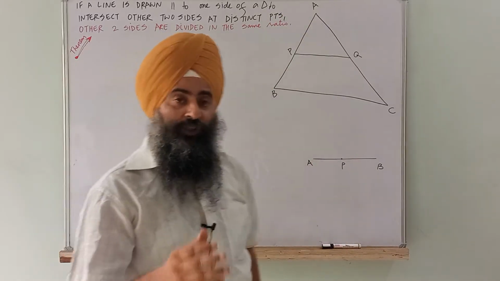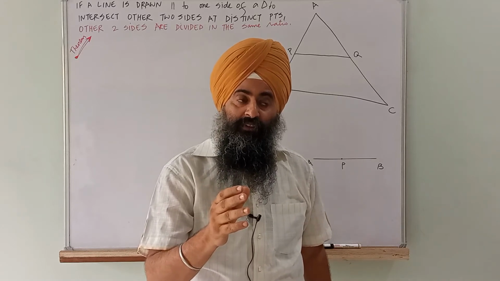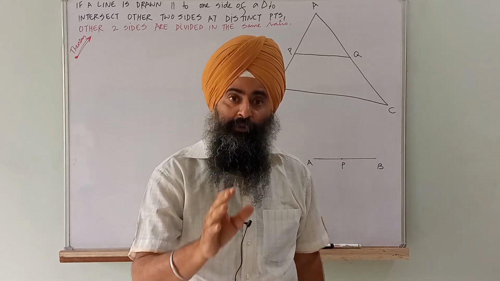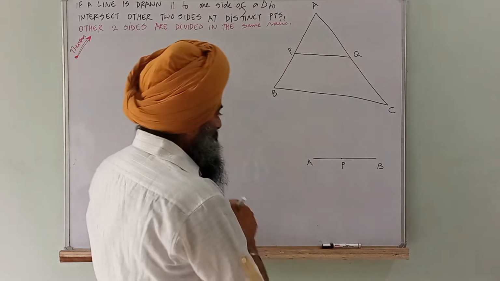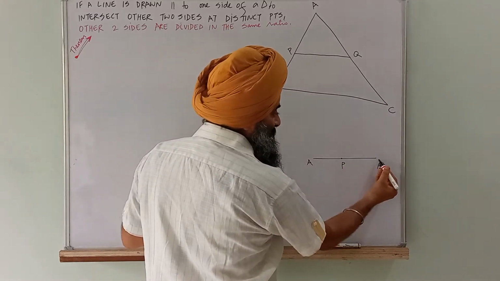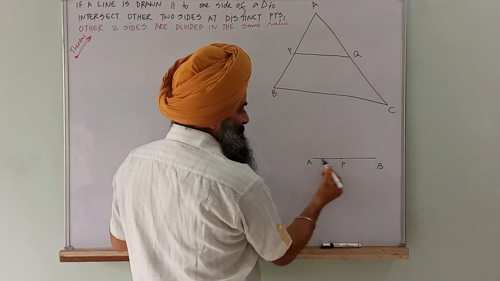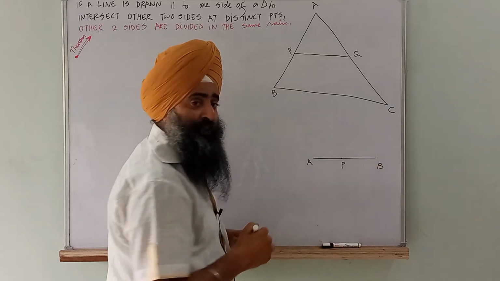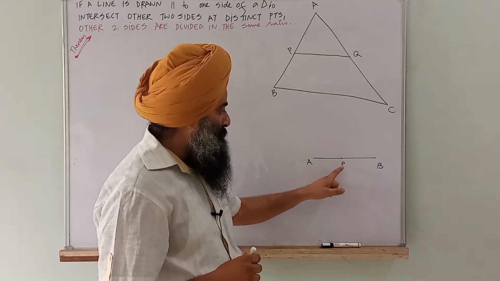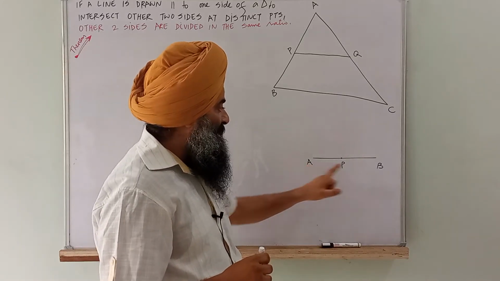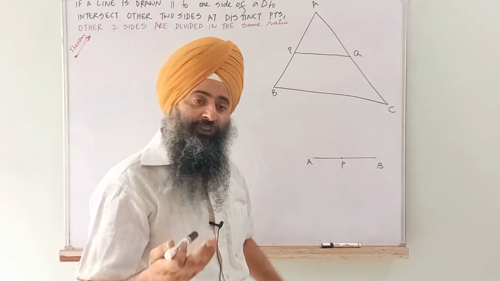Now students, what is the meaning of dividing something in the same ratio? Understand from here. AB is a line. Point P is dividing this line in which ratio?